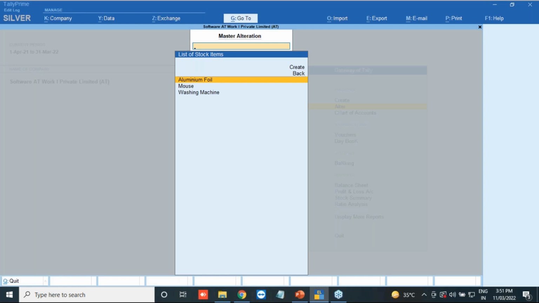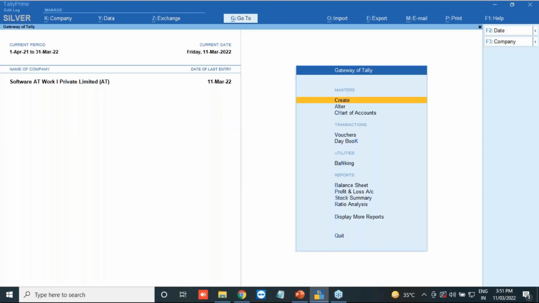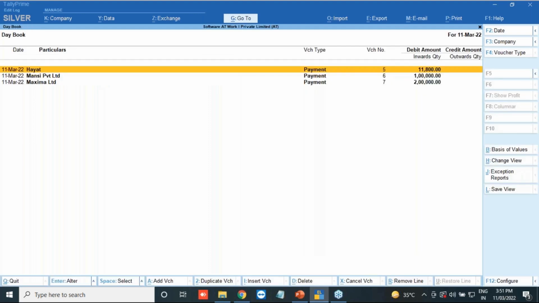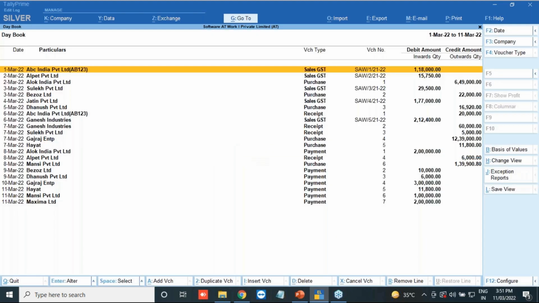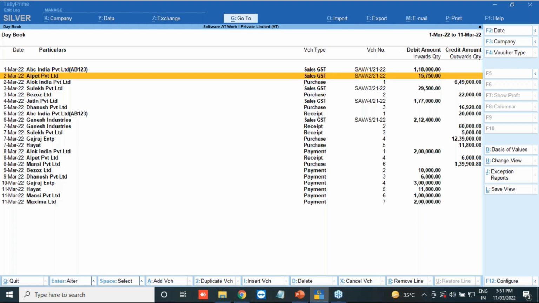So now I'm in the login of the manager, and I'll go to the day book. So this is my day book. Here I will mention my period, from 1st March to 11th March. You can see this many entries I have. Now we will do one thing: we will make a change in one entry. Suppose this is the entry where I will make the change.